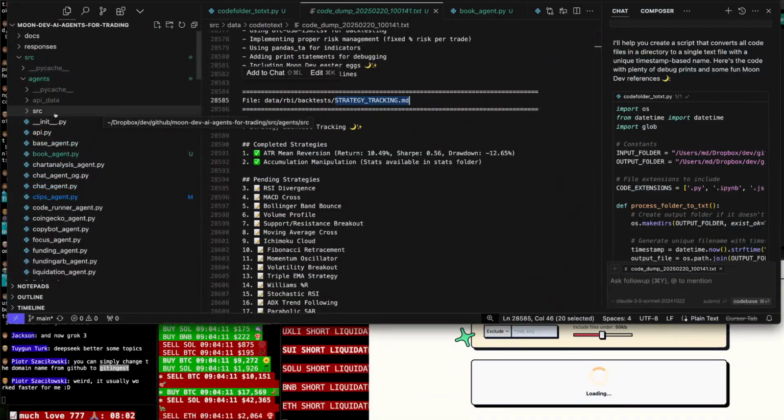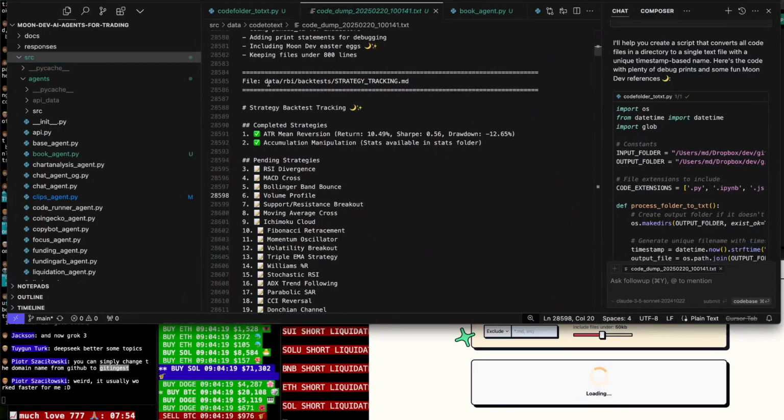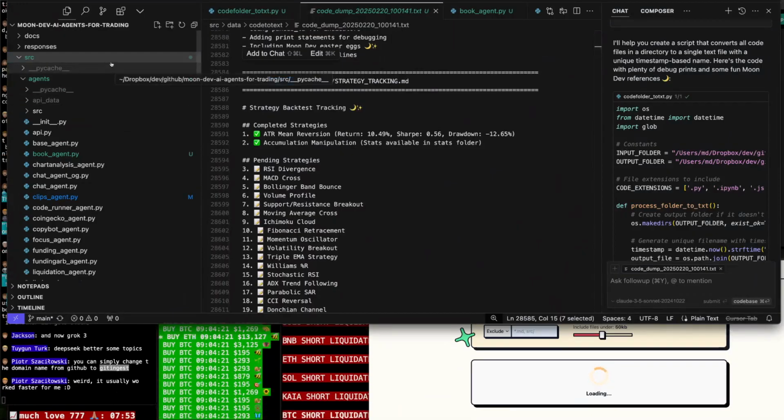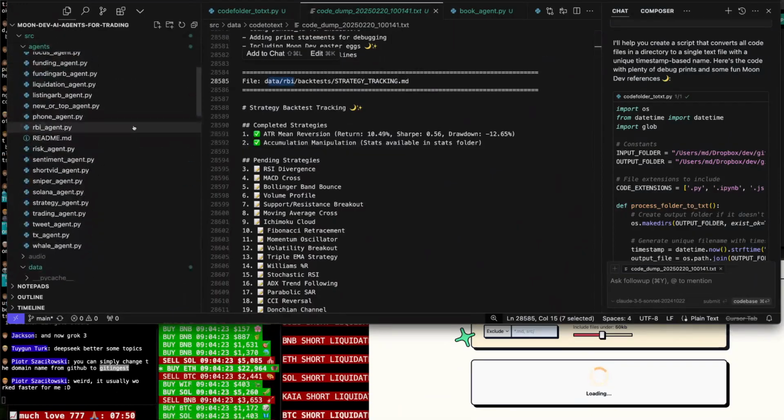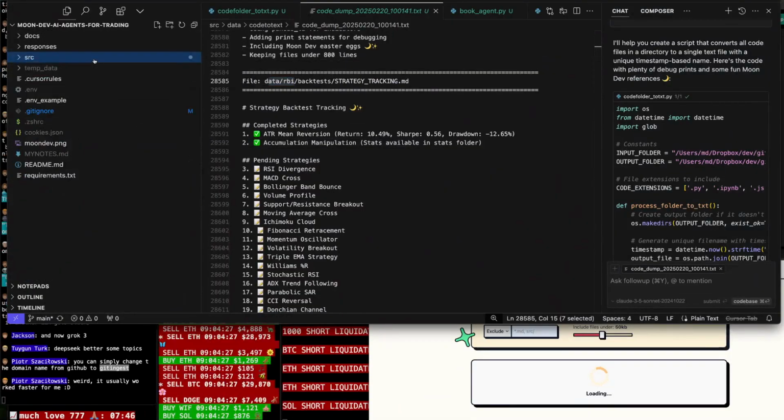Why did it take all of those though? Data RBI. Oh, it's because I put that data in there. Okay, I see. The data's in there.